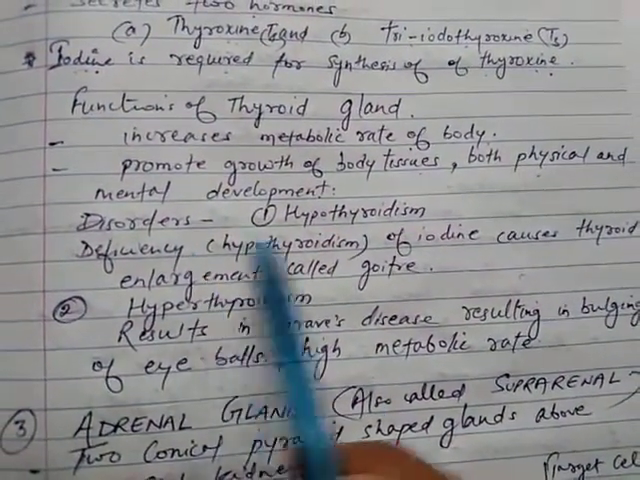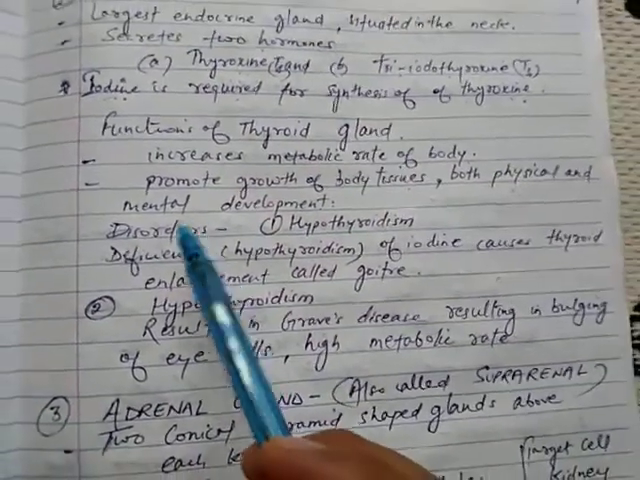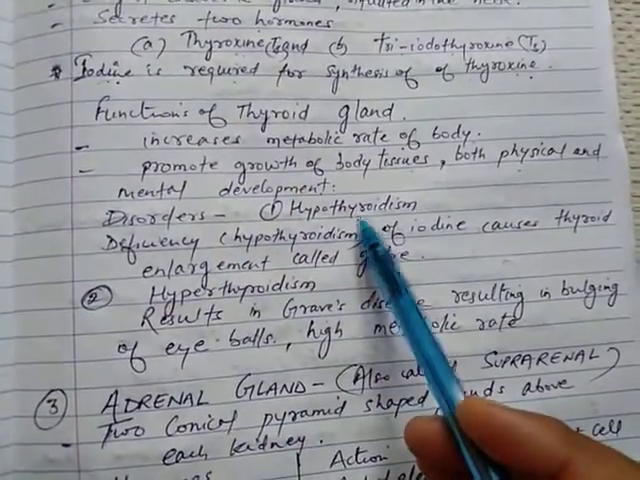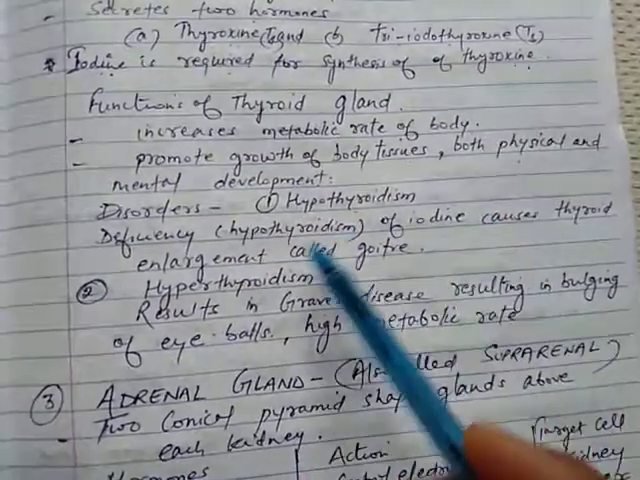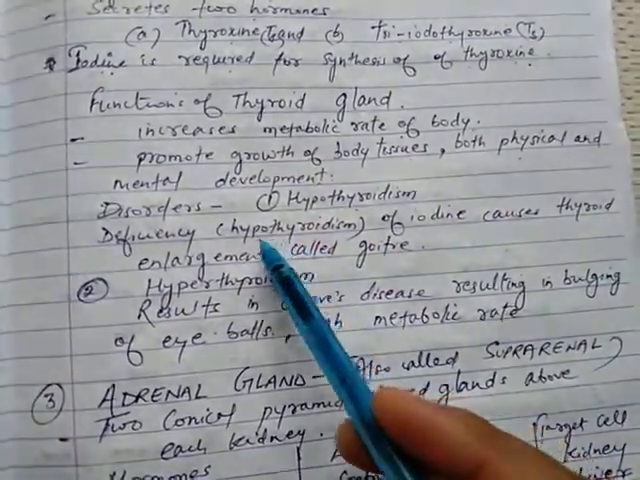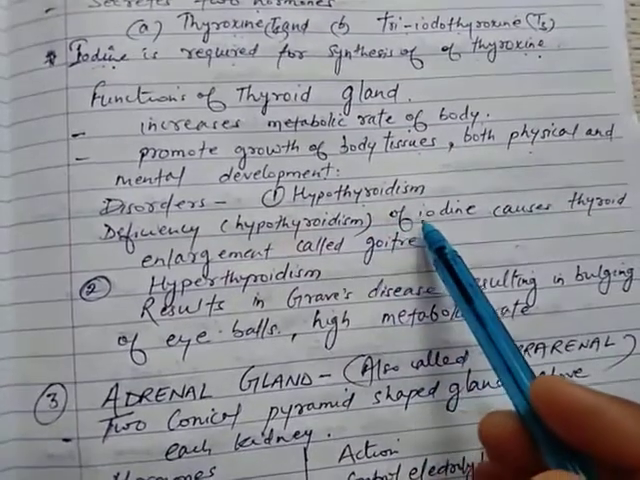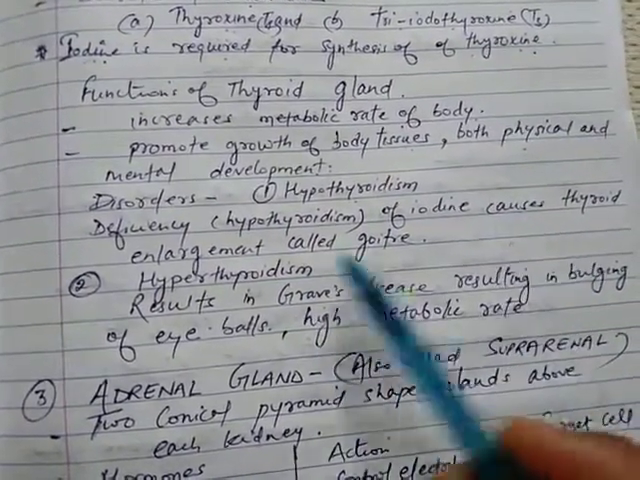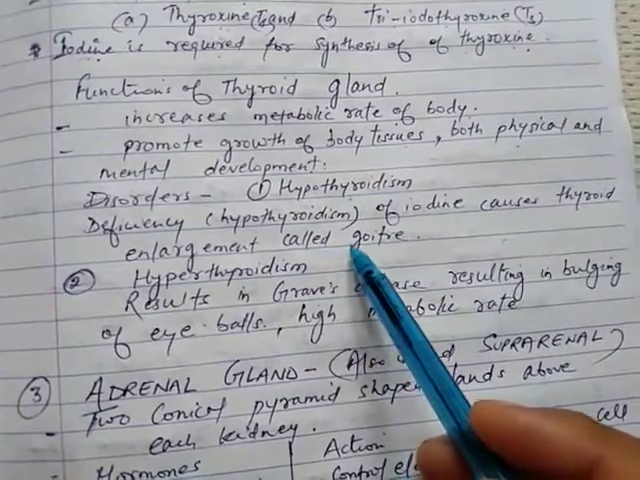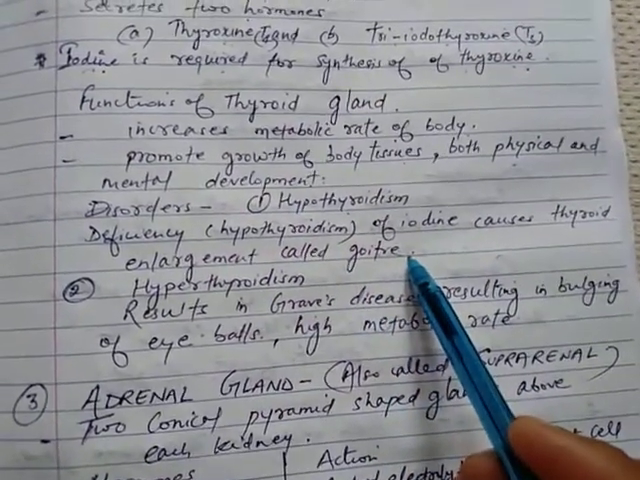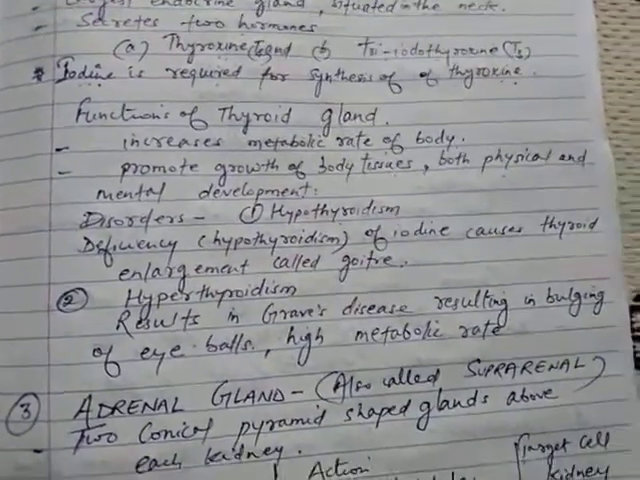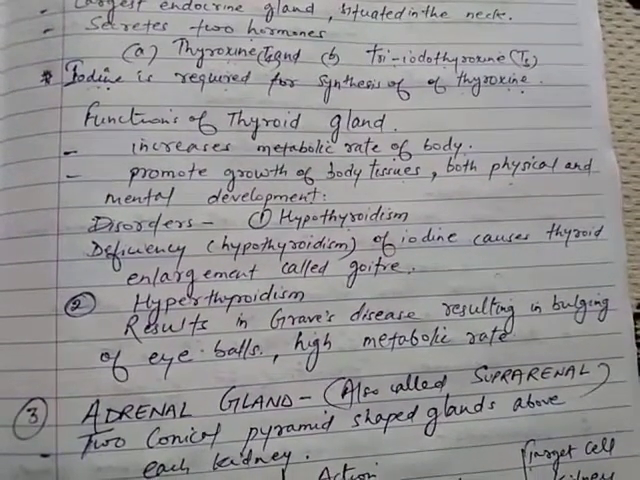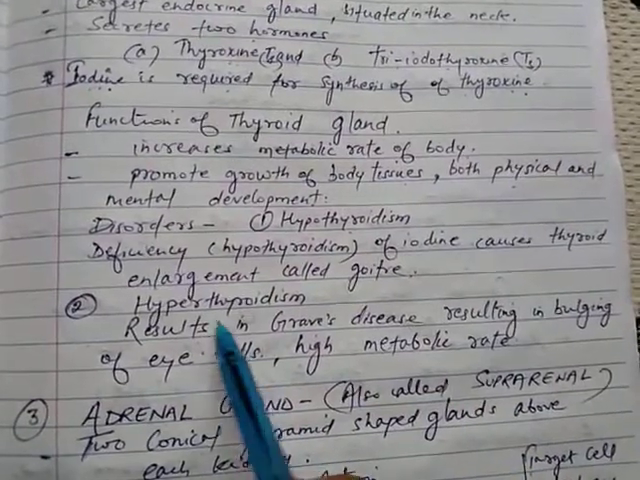Now disorders. Now what are the disorders? First is hypothyroidism. So hypothyroidism means there is lack of iodine, and if there is lack of iodine it causes enlargement, that is called goiter. आपने गले में देखा होगा लोगों के, घेंगा रोग बोलते हैं उसको हिंदी में, तो गोइटर हो जाता है कब, जब आयोडीन की कमी होती है.